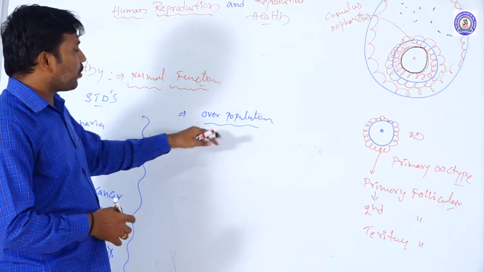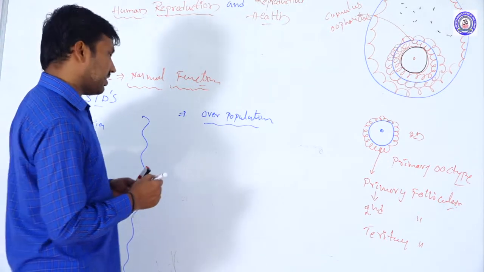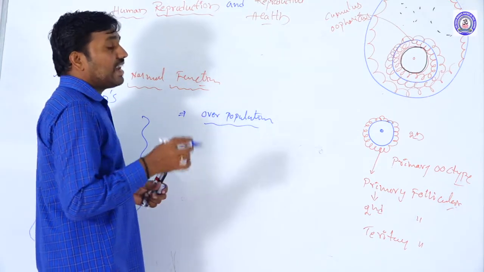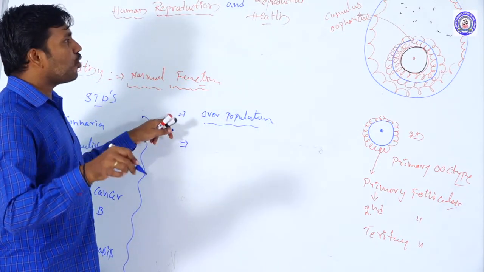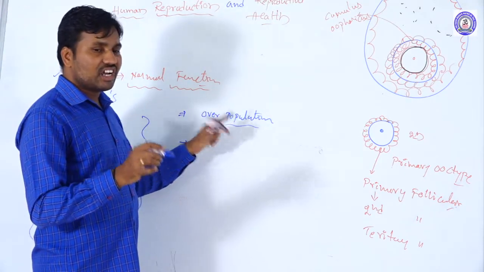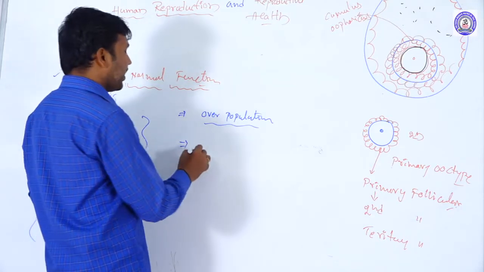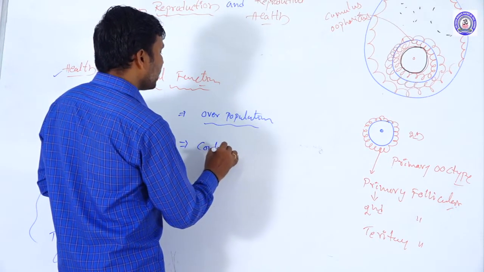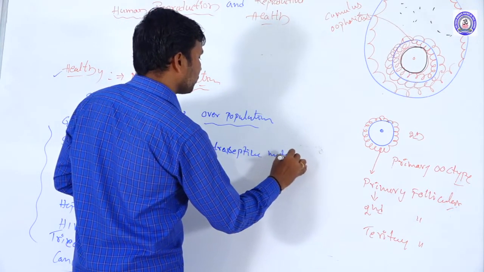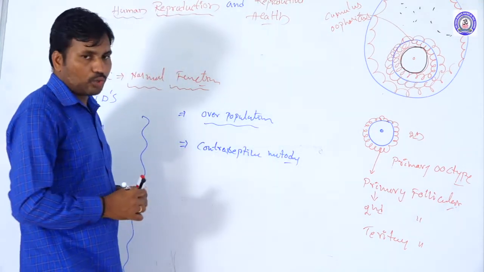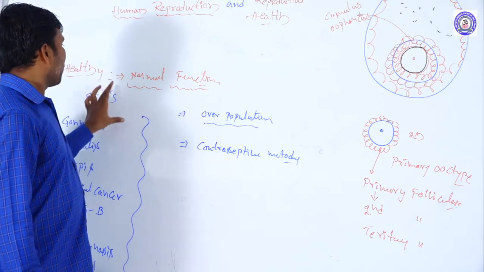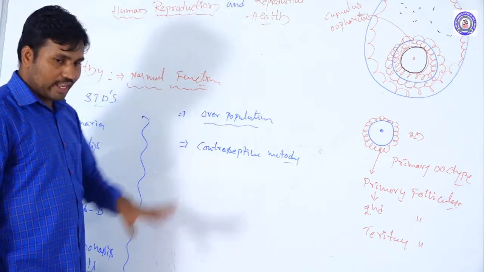So why does overpopulation occur in some countries? India is also having overpopulation because of the lack of knowledge about the reproductive system. To control the population, we have to follow contraceptive methods. These contraceptive methods can be known only by studying reproductive health.